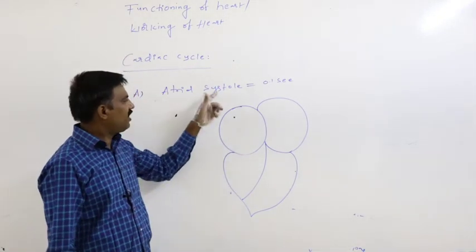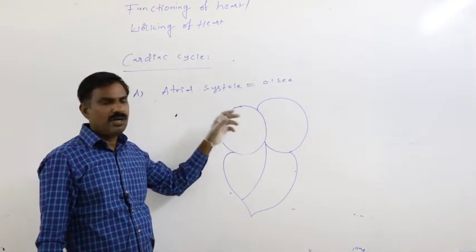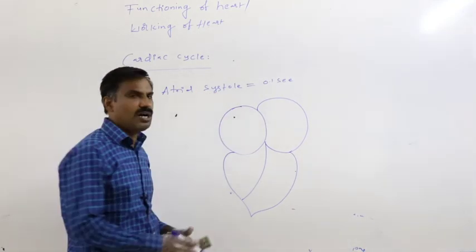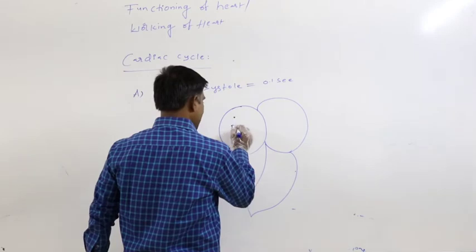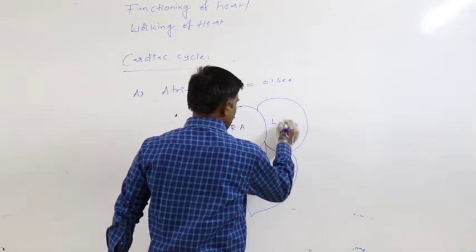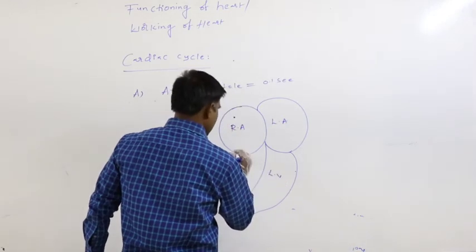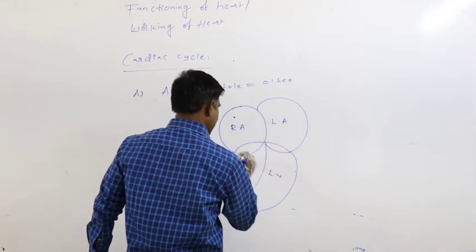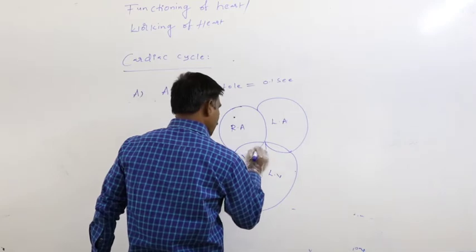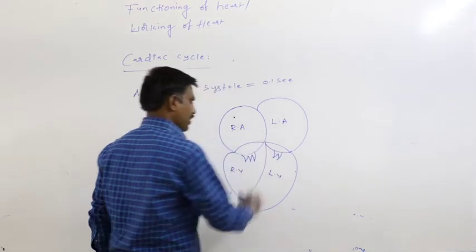Just before the beginning of atrial systole, all four chambers of the heart, means right atria, left atria, right ventricle, left ventricles, are in relaxation.